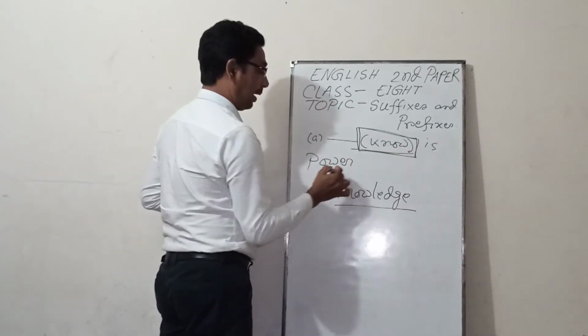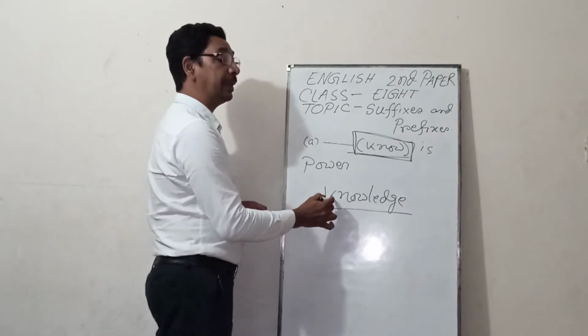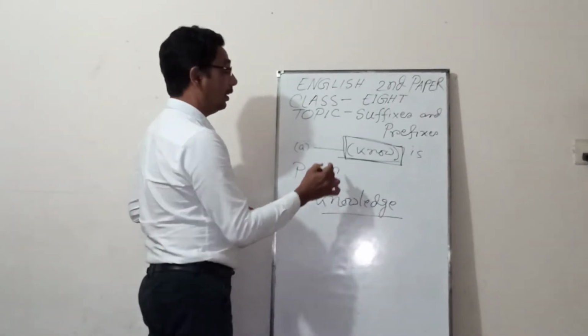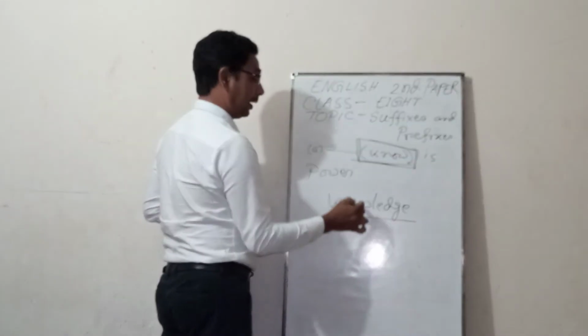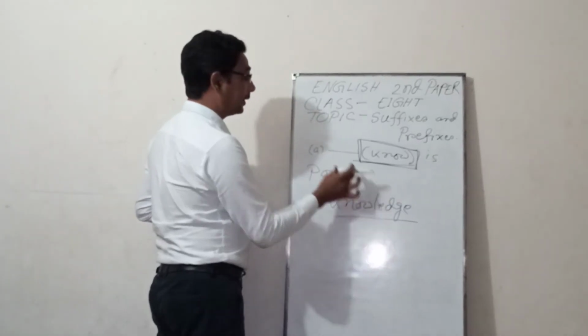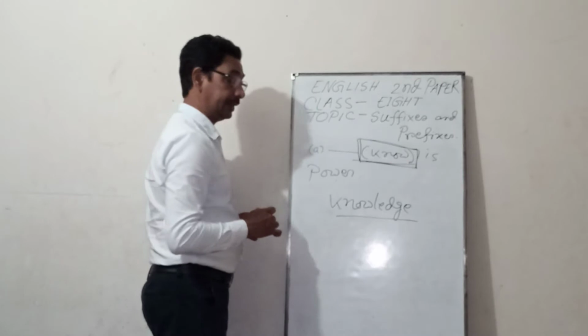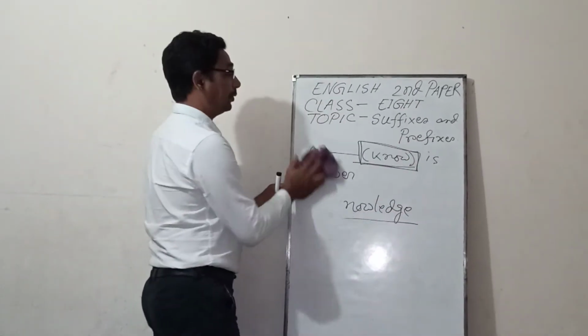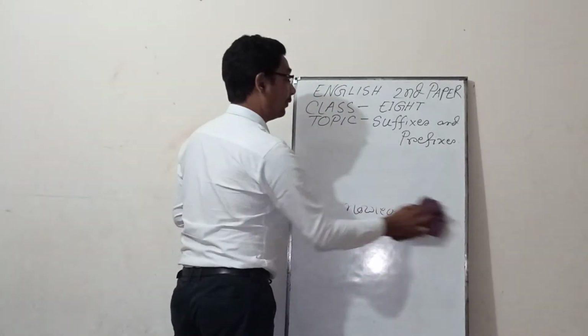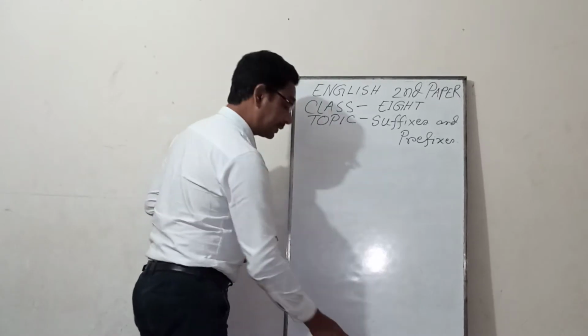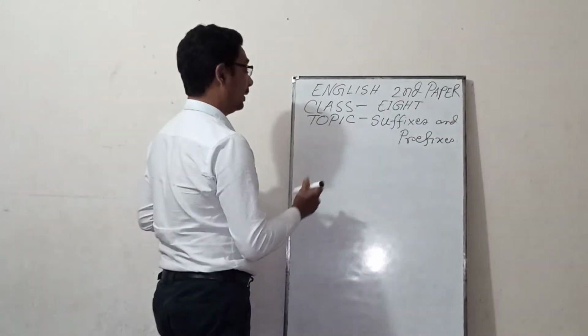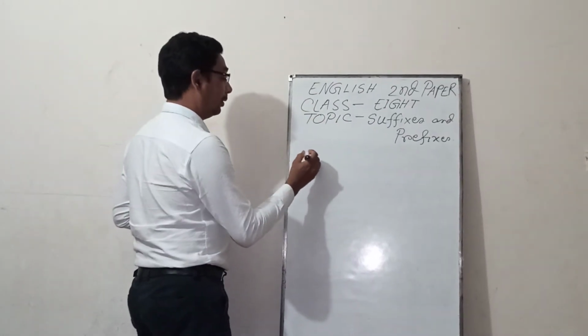Knowledge is power. And this is a meaningful sentence. If you write knowledge here, then this sentence will be completed. This way, you have to write the suffixes, prefixes, and affixes according to the meaning of the given passage. For example,